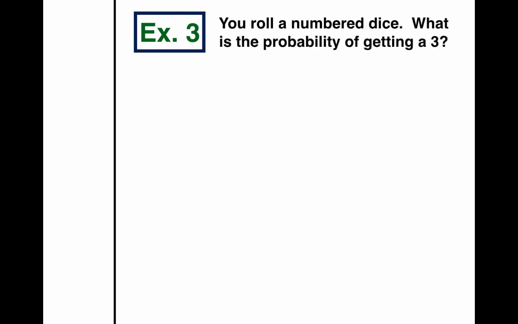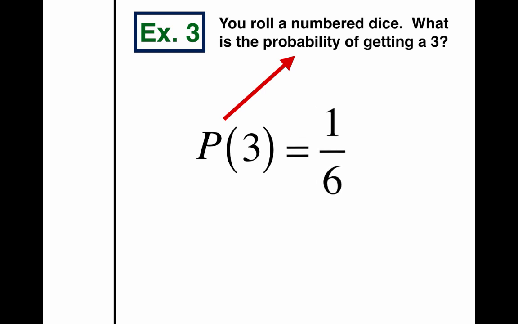All right, example 3. You roll a numbered dice. What is the probability of getting a 3? We've got some math words here. Probability means what's the chance you'll get a 3? One of the things we do in math is use the capital letter P to stand for probability, so we don't have to write the word all the time. We want the probability of a 3, so I'm going to write P(3) with parentheses.